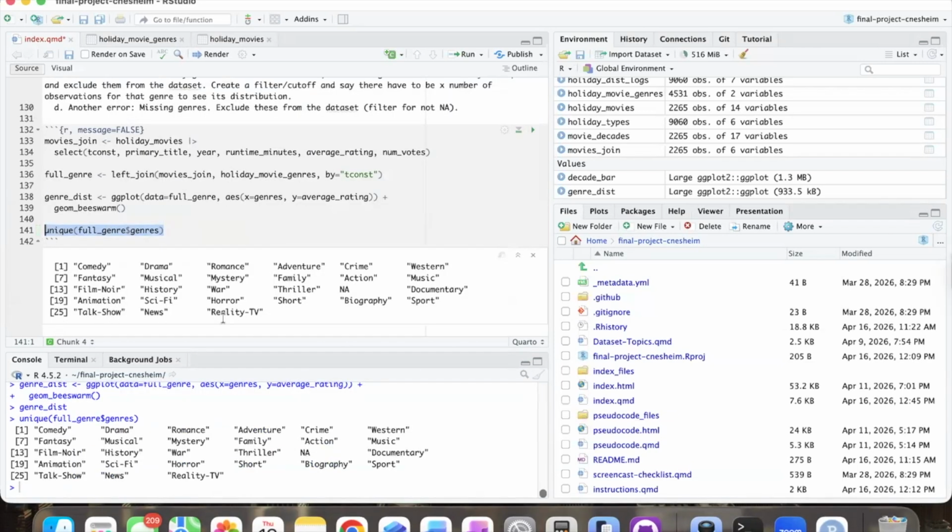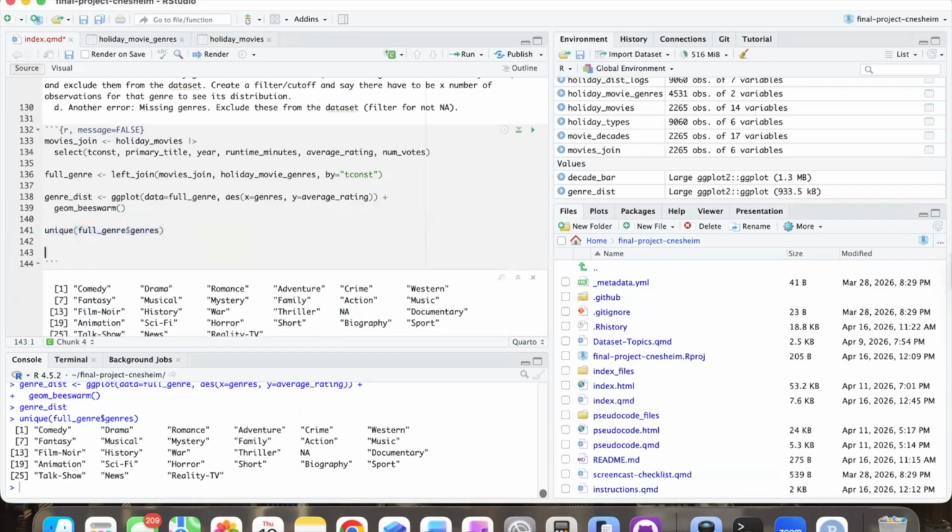Okay, so we have 27, 26. Oh, we have an NA, so some aren't filled in. Film noir, I'm guessing, doesn't have a lot. History might have some. News, talk show, yeah. Short. We probably don't want some of these. So let's go ahead and do some data cleaning. Let's get rid of some.